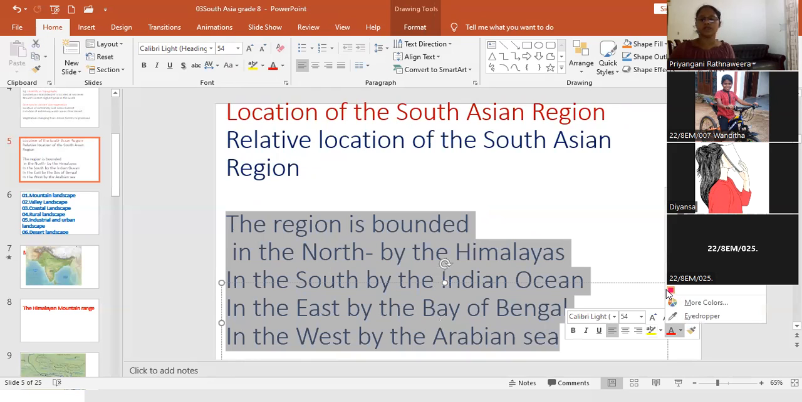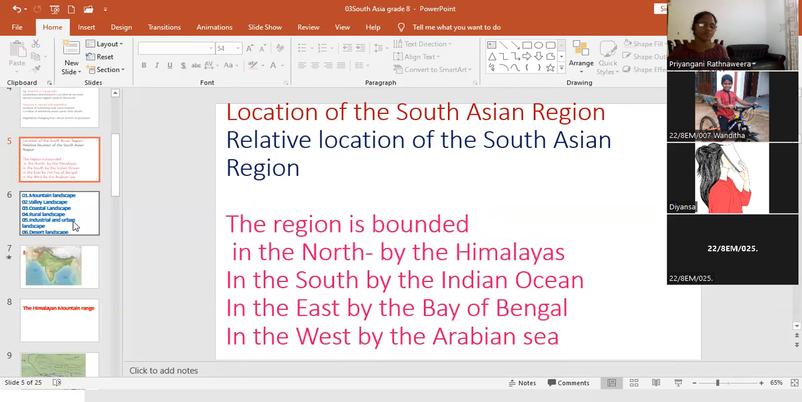Have you finished? Do you have any difficult words here? Okay. Now you know the relative location of the South Asian region. It is very easy. You can think and you can write down. North side Himalaya, south side Indian Ocean, west side Arabian Sea, east side Bay of Bengal. It is very easy. Then we are going to discuss the specific location of the South Asian region.